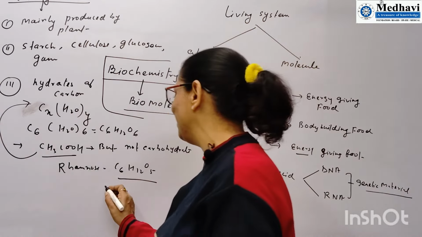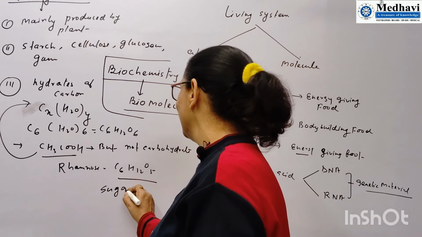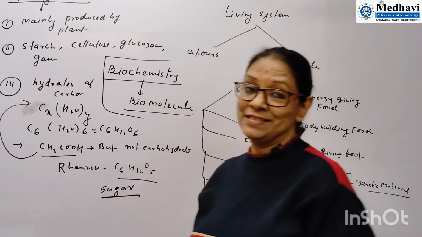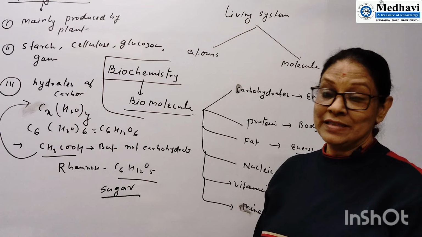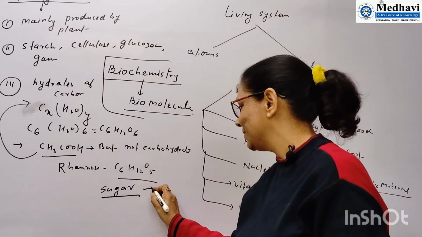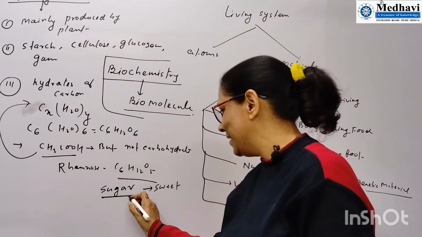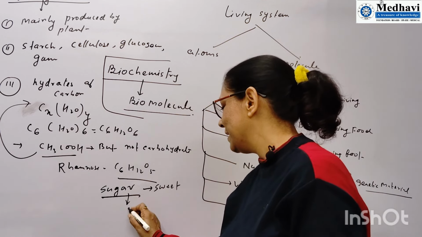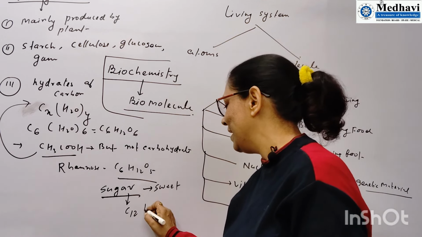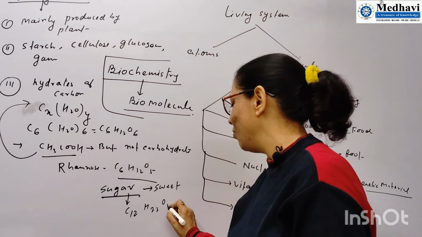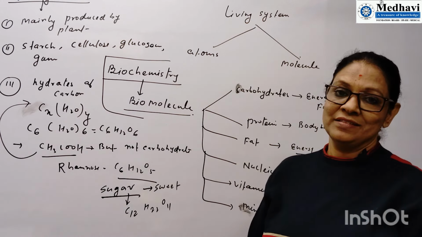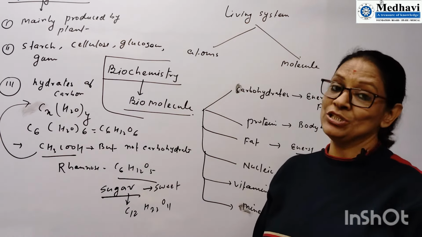Very, very important information, sugar. Sugar is a carbohydrate that is sweet in nature. Its most important example is cane sugar, C12H22O11. It is a sugar. It is sweet in taste.